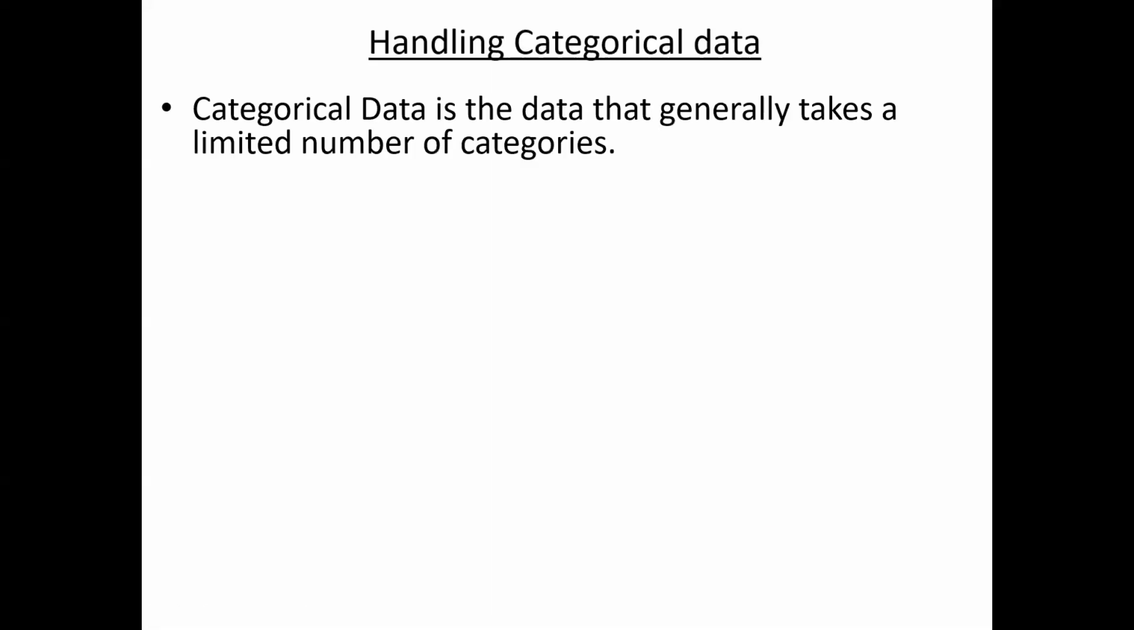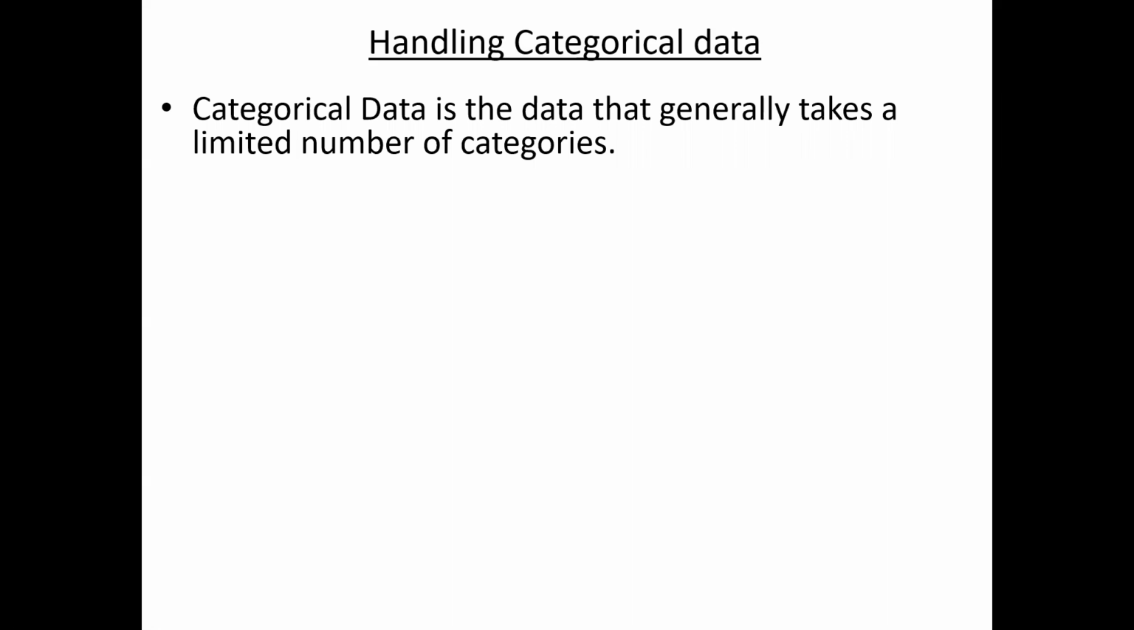Before that, what is the categorical data? For example, if you consider a column named country, what are the possible values? The country names are there, like Spain, Germany, etc. Those are not numbers. So if your column values are not numbers, those are called categorical attributes or categorical data.